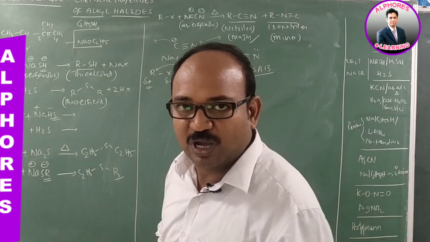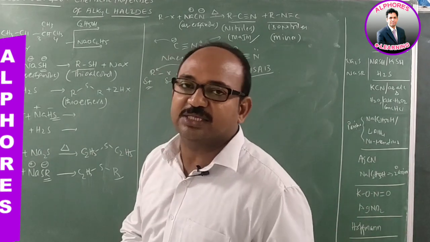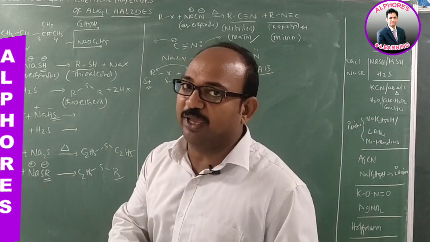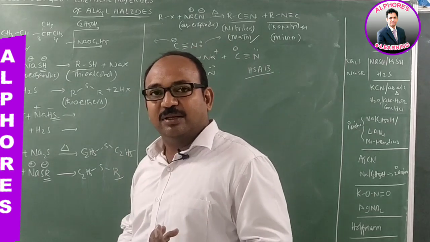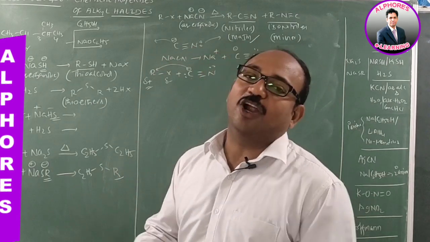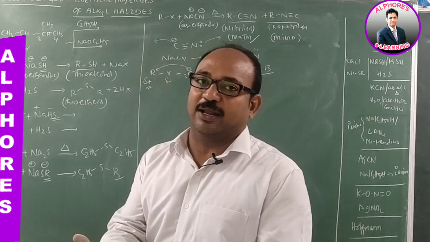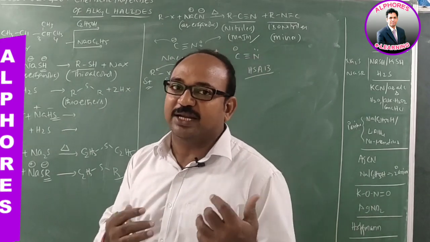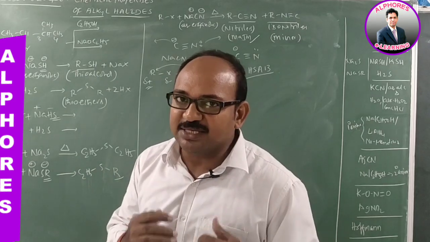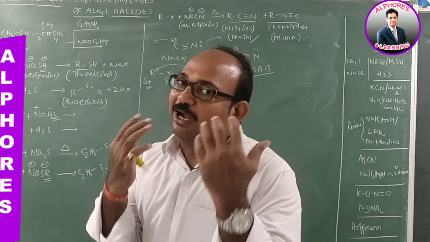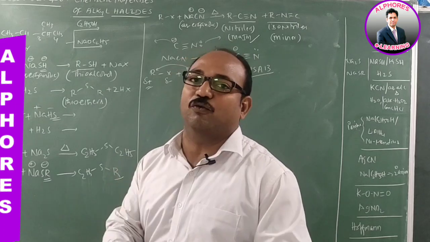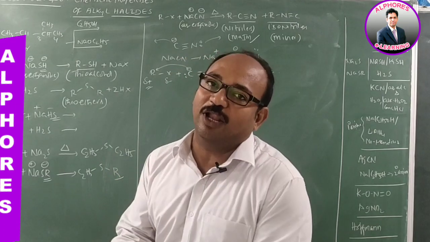Soft acid prefers to combine with soft base. In such a case, the formed product is more stable. Now, acid is nothing but electron pair acceptor. Electron pair acceptor is nothing but electrophile. Base is nothing but electron pair donor. According to Lewis concept, acid is electron pair acceptor, base is electron pair donor. So, electron pair acceptor here we are calling electrophile, electron pair donors we are calling nucleophiles.